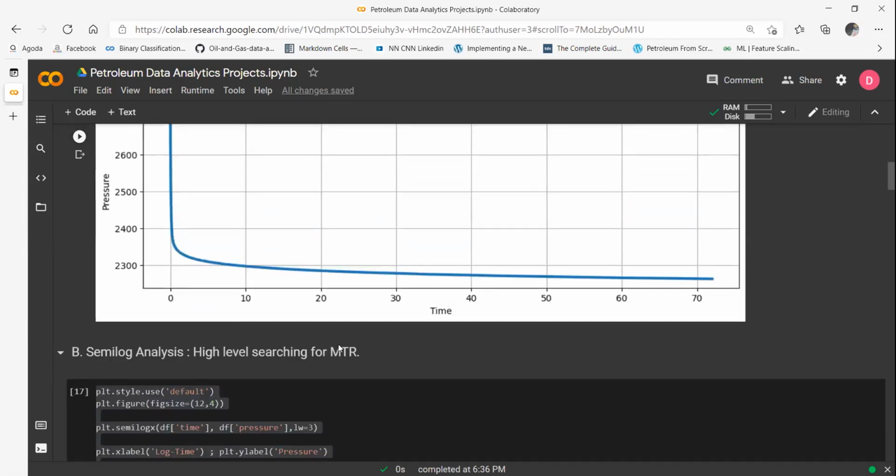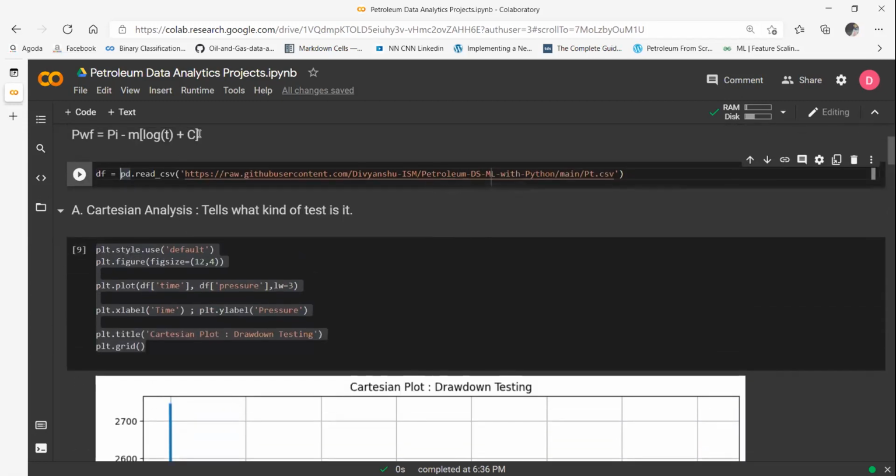Let's move forward. What you have to do is hit the target spot, which is this equation. What this equation says is, if the oil is flowing in a radial geometry towards your wellbore, then if you plot it in a semi-log format, that is, if you take the log of time and put it on the x-axis, and whatever pressure readings are there, you plot them normally on the y-axis, if everything is correct, your graph will be a straight line. The slope of this graph will give you the permeability. I'll tell you how, that's for later. But right now the target is to find that straight line.